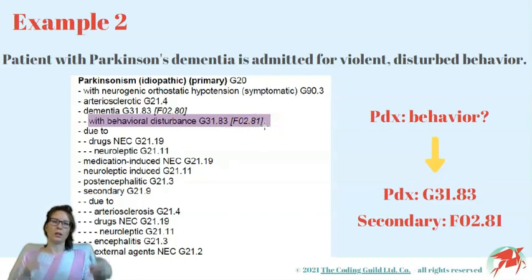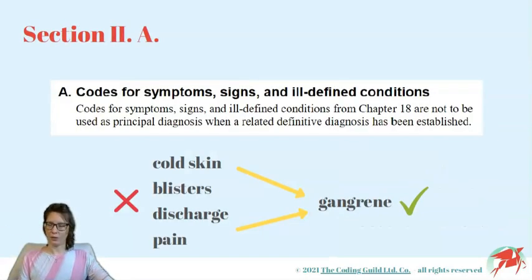So again, the principal diagnosis coding guidelines get overwritten by conventions or the index. Now let's see those guidelines real quick.